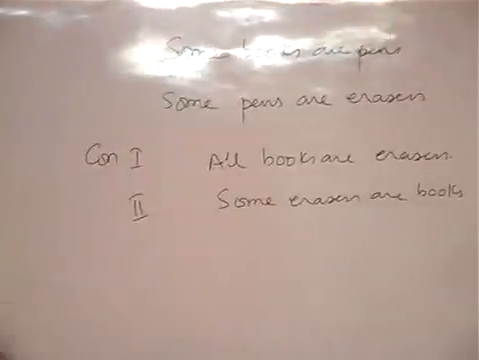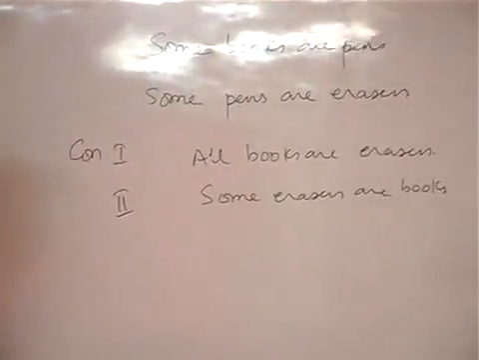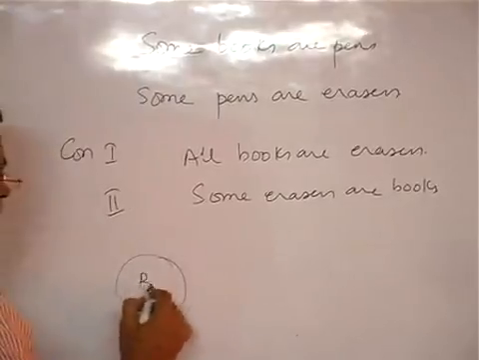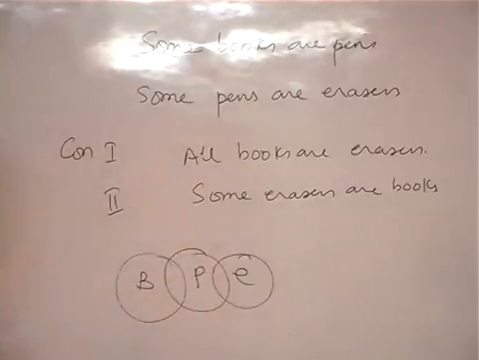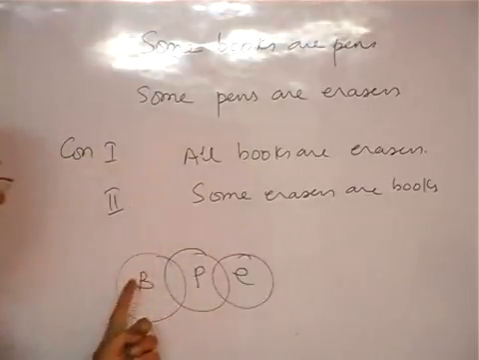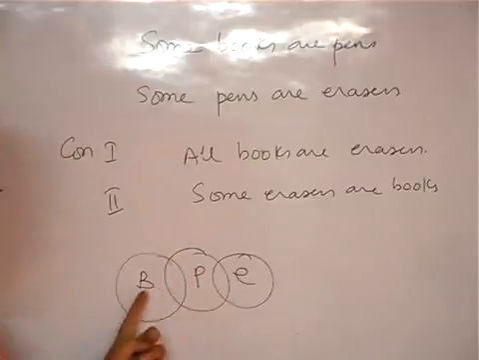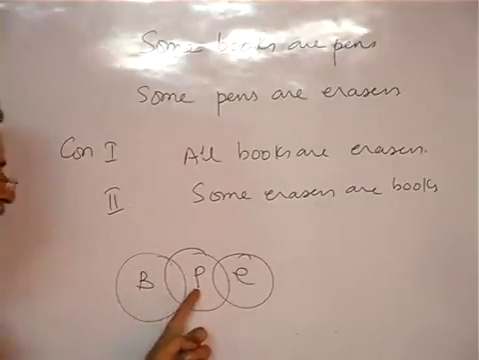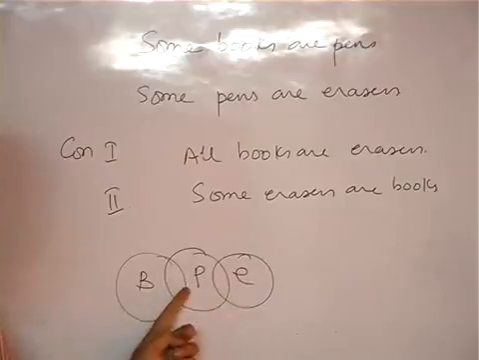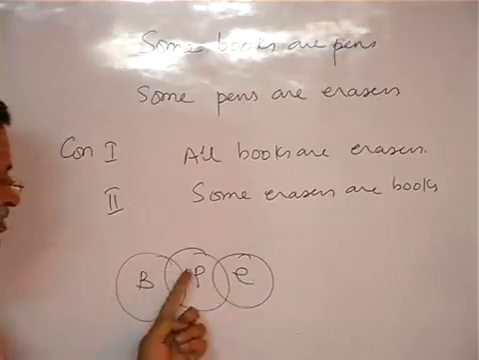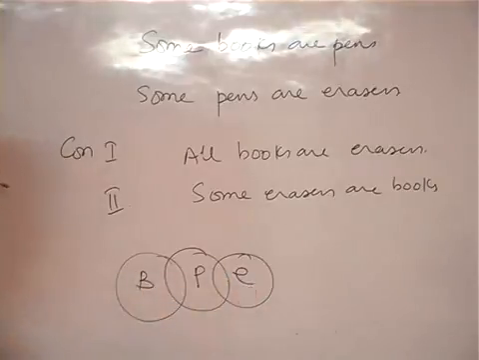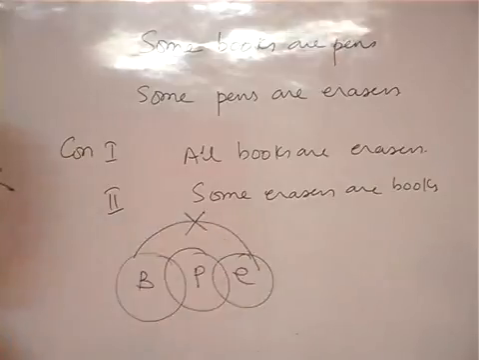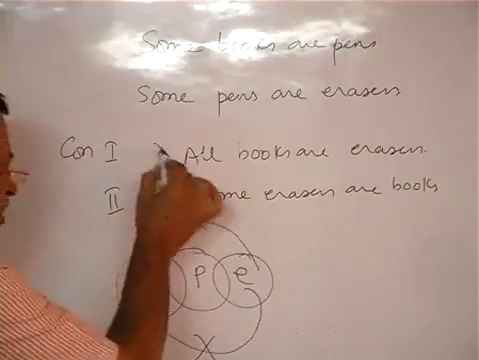Whether the other follows or not, you see: some books are pens, some pens are erasers. Some books are pens means some pens are books, is it not? Some pens are erasers means some erasers are pens. Some books are pens, some pens are erasers. Can you say some books are erasers? You cannot say. So, from here to here it will not follow. Similarly, from here to here also it will not follow, is it not? So, this will not follow.